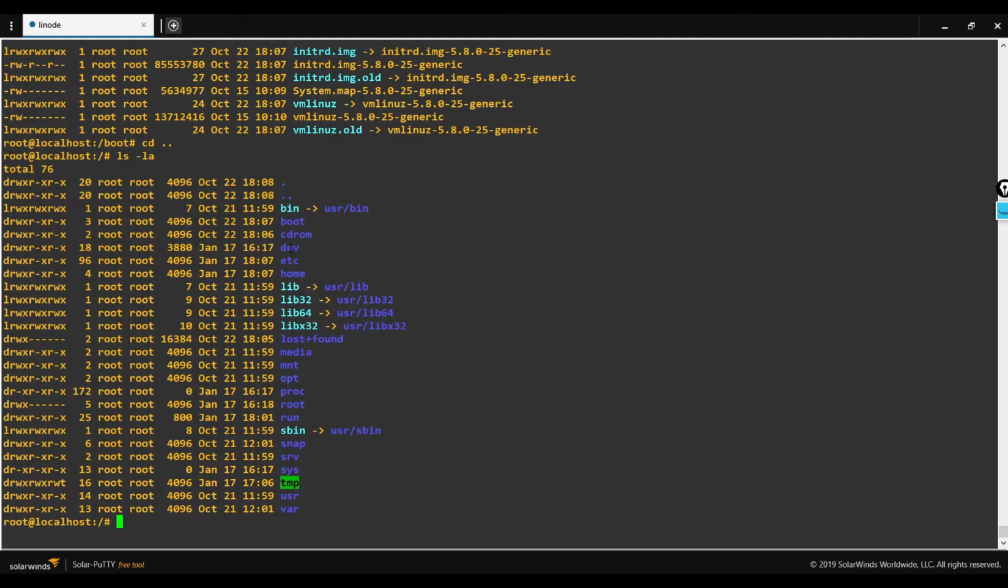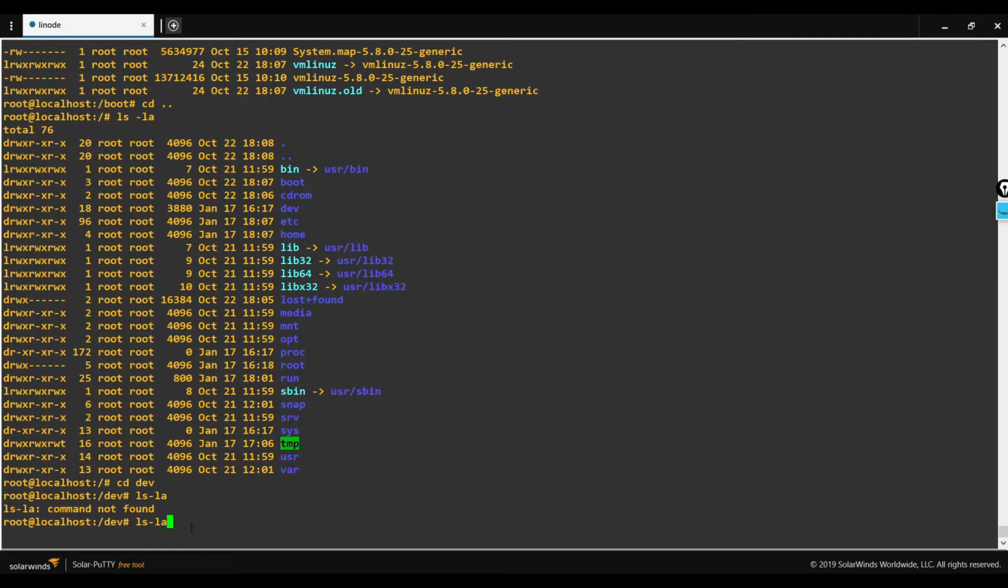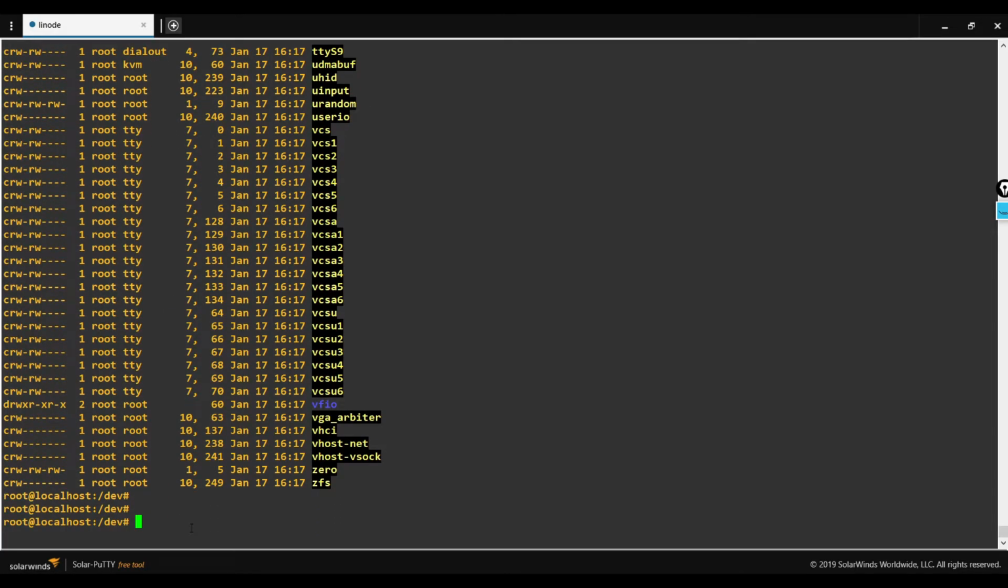The directory dev contains the list of device drivers which play the major role when a computer peripheral or a particular hardware is connected with the Linux machine. It contains a bunch of device driver files.